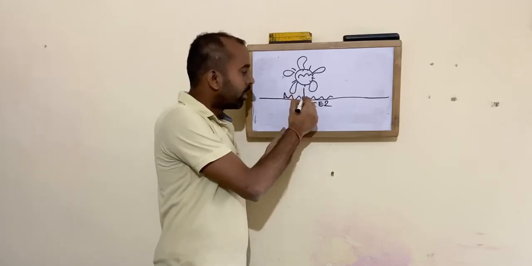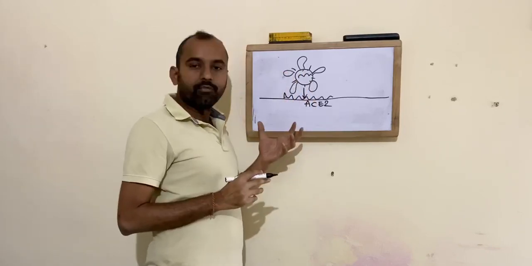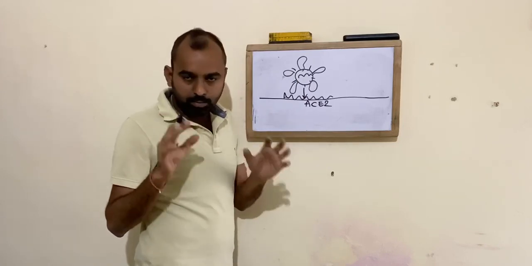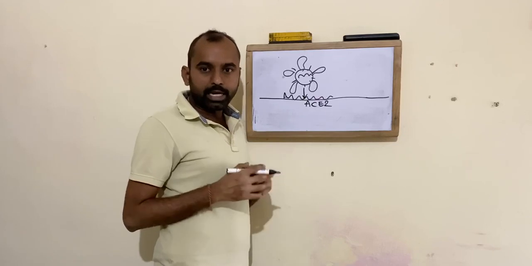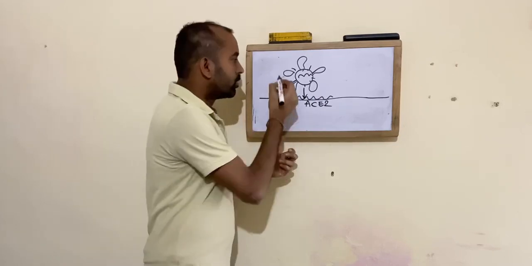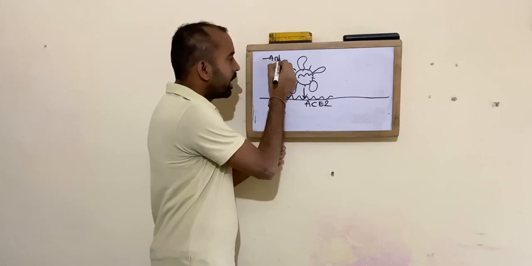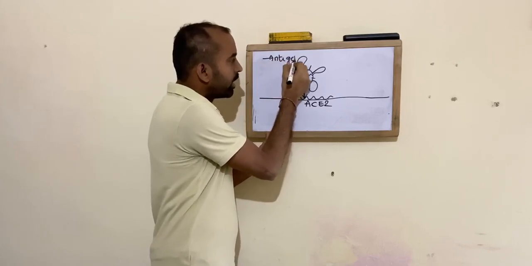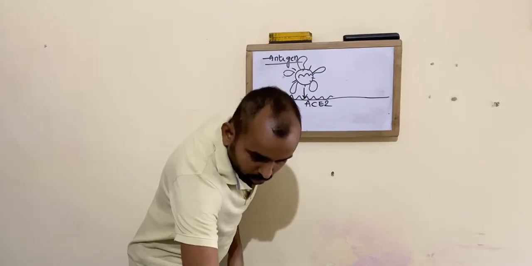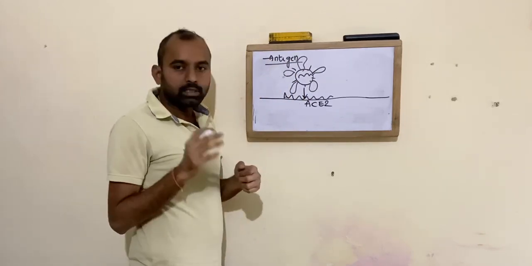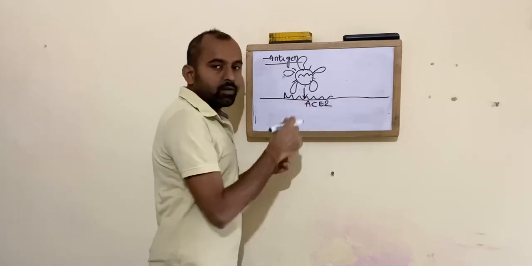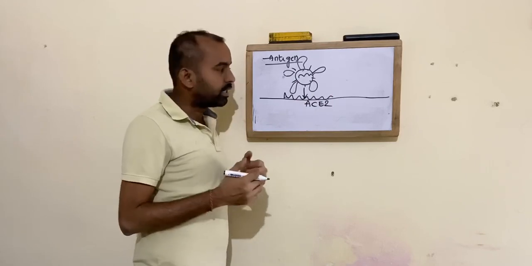The first and foremost thing is that the immune system of your body creates an immune response against any antigen. Not only COVID-19, any antigen that comes into the body will create some amount of immune response. The immune response is categorized first and foremost by the antigen presenting cells.